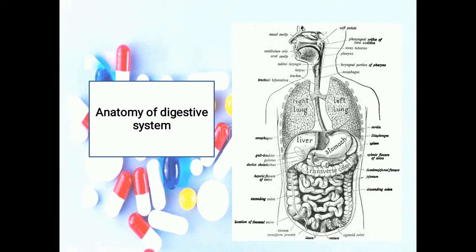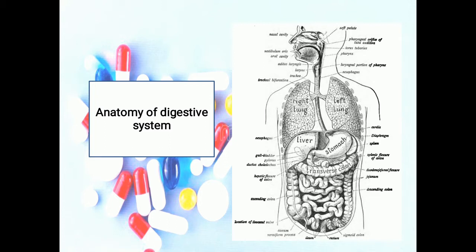The length of the GIT tract taken from a cadaver is about 9 meters or 30 feet. In a living person, it is much shorter because the muscles along the wall of GIT organs are in a state of tonus.